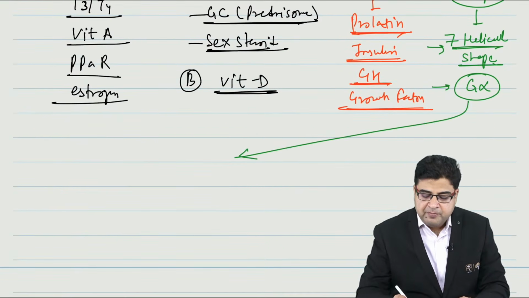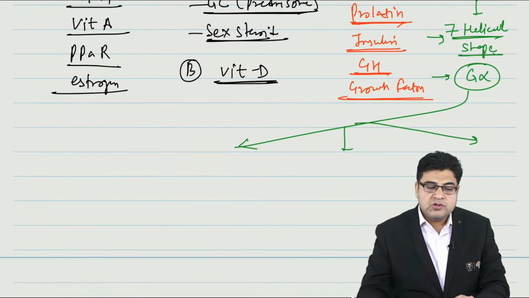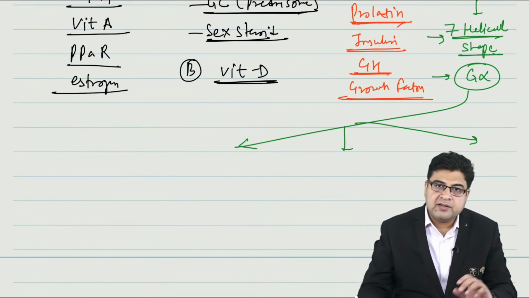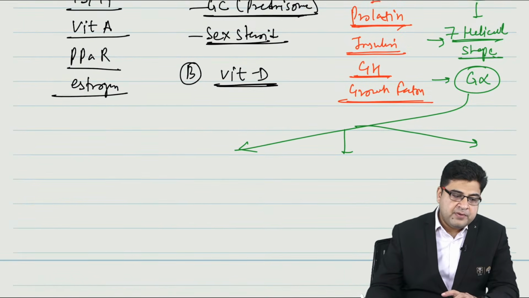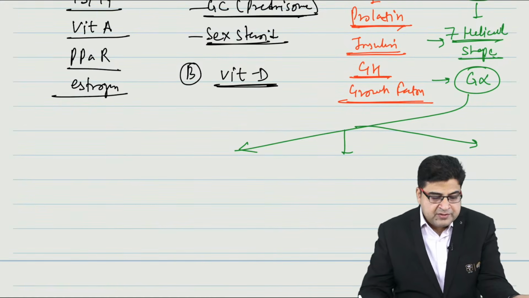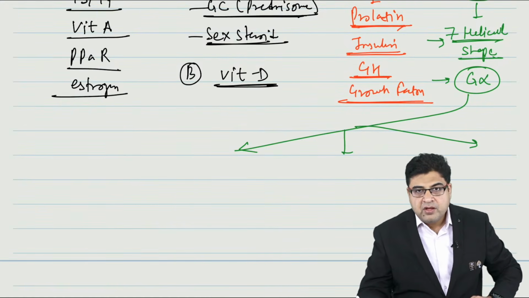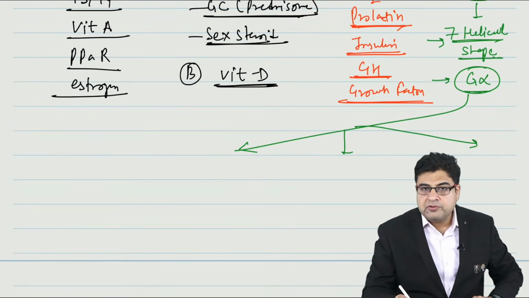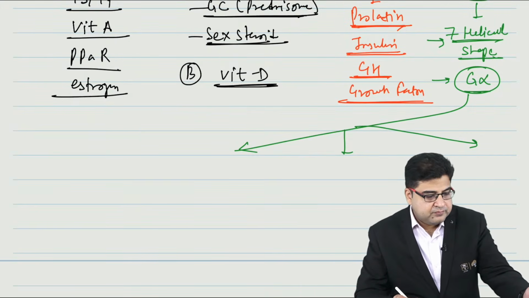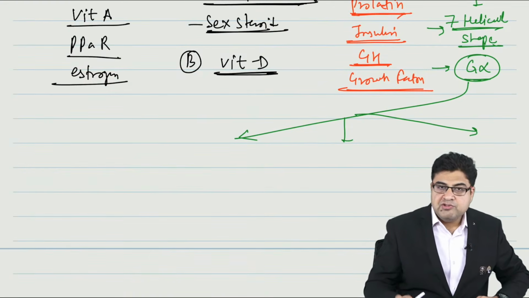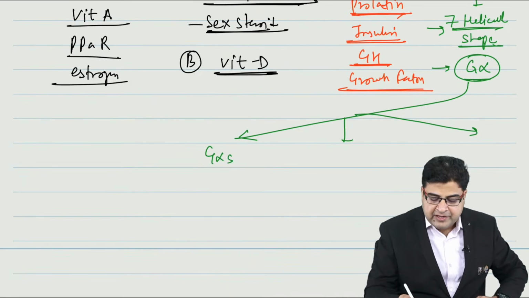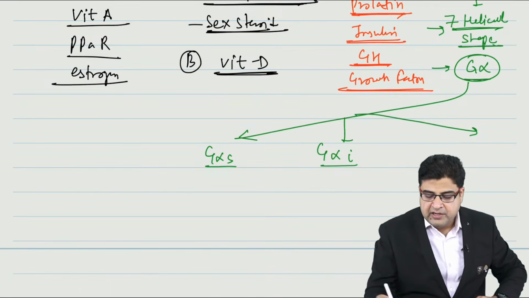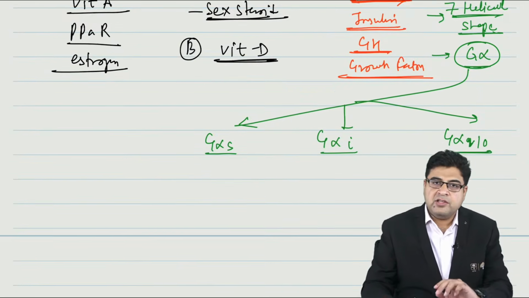Now this G alpha protein can be of 3 types. G alpha protein is associated with this G protein receptor. So this G alpha protein can be of 3 types. We have G alpha S, G alpha I, and we have G alpha Q.